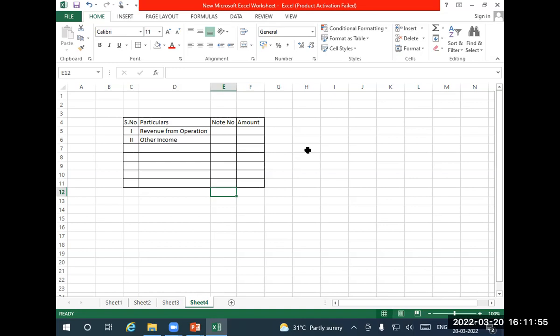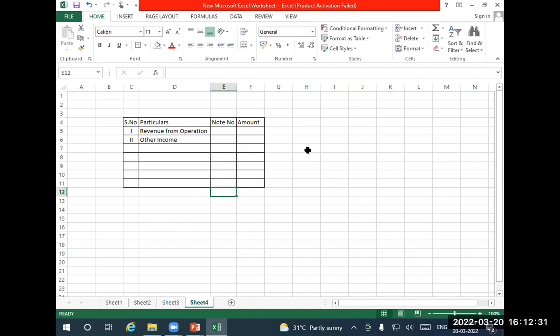2022. Okay, 2020 crores. Okay. How did you get that amount? What is the breakup of that amount? That should be shown in the working note. How do you prepare that? From the trial balance, I will collect all the items relating to revenue from operation. Suppose in academics, we have only one sales, but in practice, sale of 4-wheeler, sale of 2-wheeler, maybe something like that. If anything is there in the trial balance, you have to accumulate all those things in a working note. That note should be given a number. That amount should be brought in this amount column.